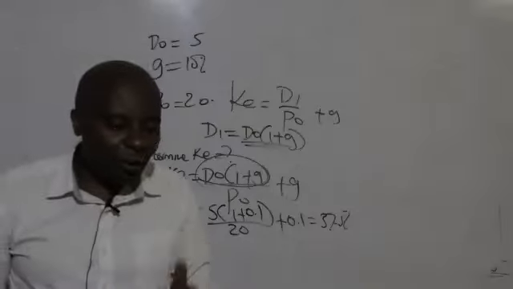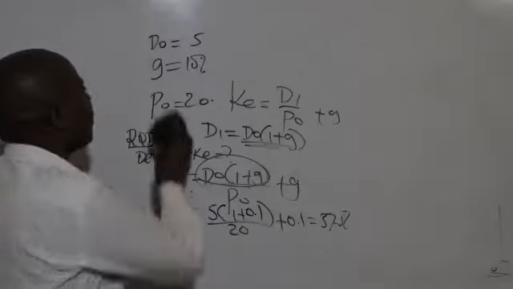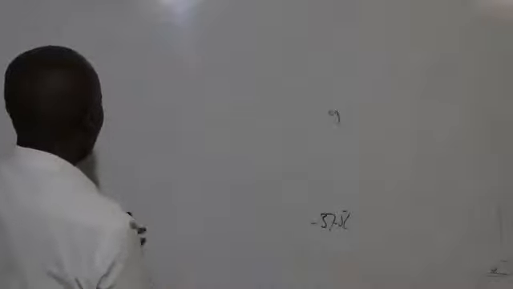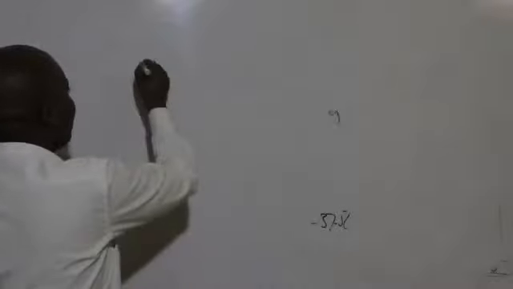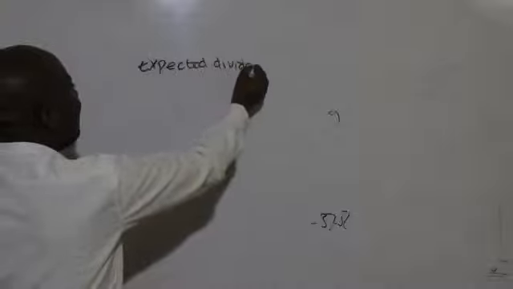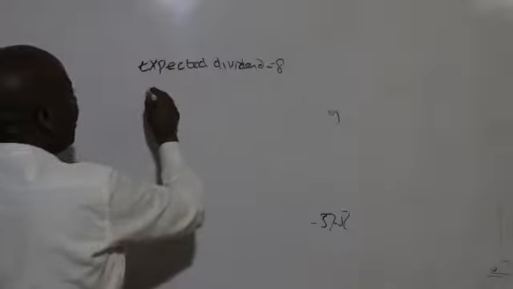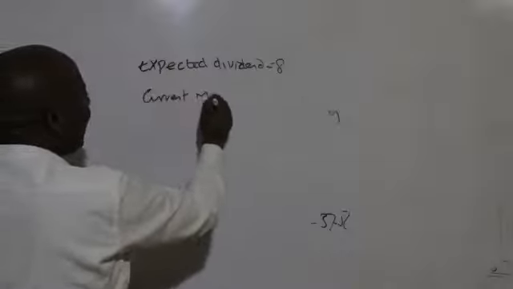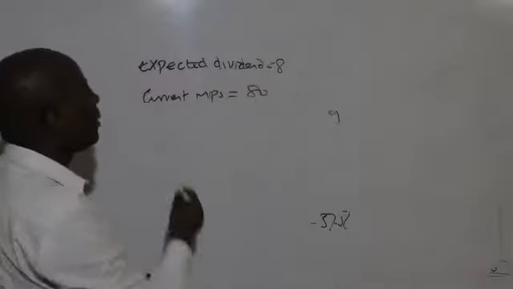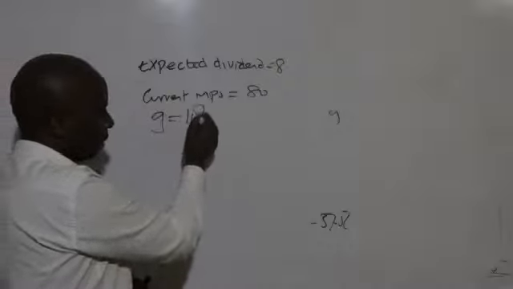I hope I've been able to tell you, now, ladies and gentlemen, that if you get a question like this in the exam, somebody telling you that the expected dividend is 8, then they will give you the current market price per share is 80, and then the growth rate, which is perhaps 10%.